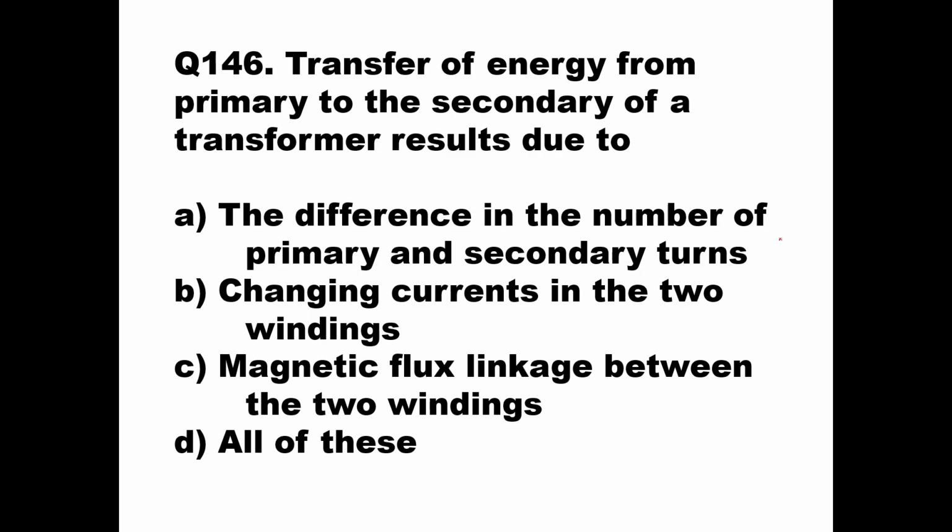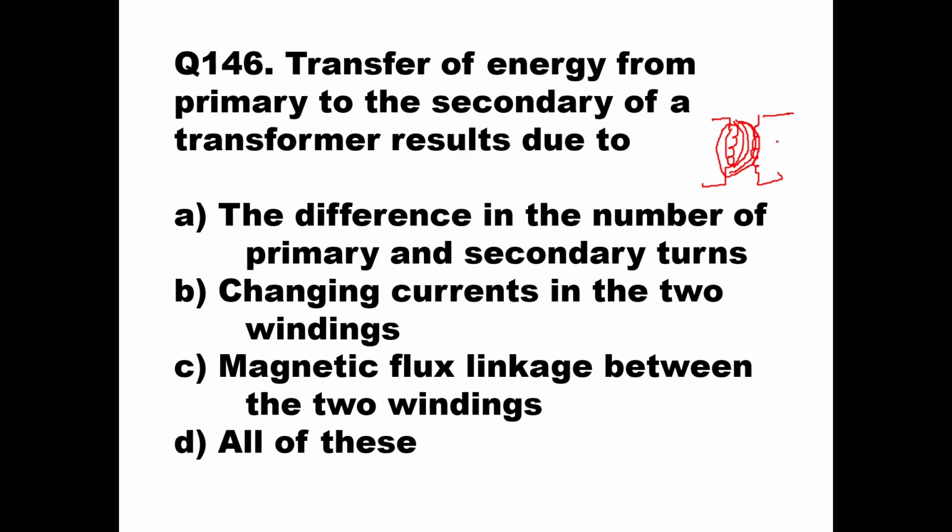A transfer of energy from primary to secondary of a transformer results due to what? Whenever you have a primary and a secondary of a transformer, the transfer of energy takes place because there is a magnetic flux here, and that magnetic flux is linked with the secondary coil.